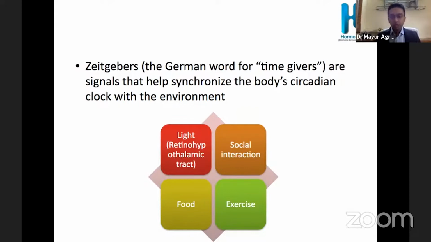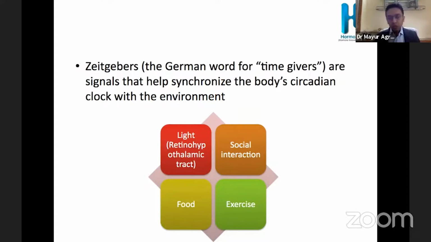Whereas the photic stimulus, the light, has the retino-hypothalamic tract and it directly signals the suprachiasmatic nucleus. What is important here is that even if there is no perception of image, no perception of light, it will still act. Even if the person is blind, he will have this photic response.